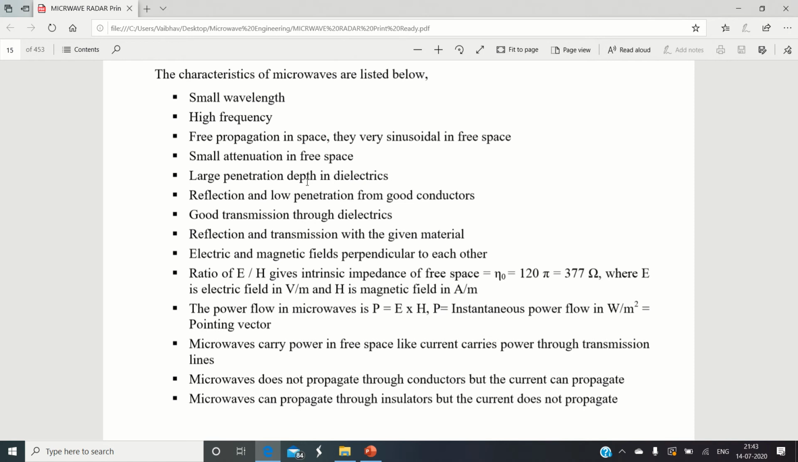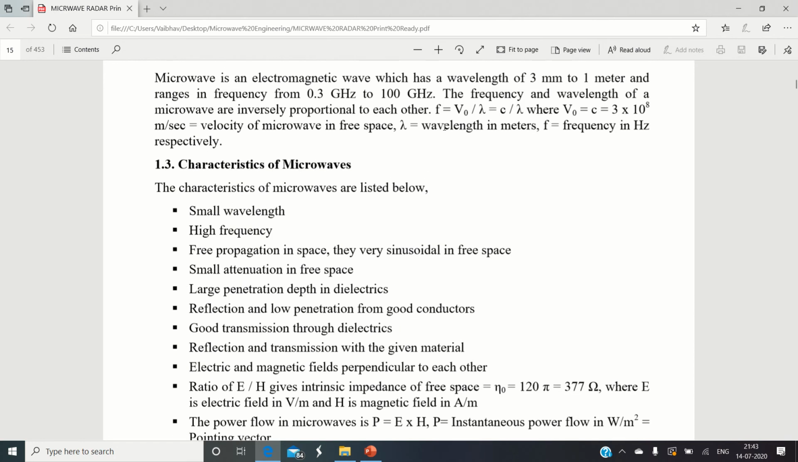Because we know their operating frequency is high, and we know the relationship between frequency and wavelength. As frequency increases, from this relation, the wavelength decreases. As microwaves are operated from 300 megahertz to 100 gigahertz, at this high frequency range the wavelength becomes very small. So the wavelength of microwaves is very small compared to an RF signal, because they operate at a high frequency.